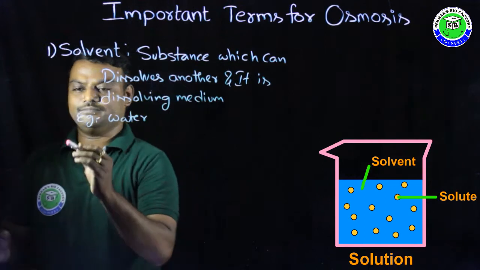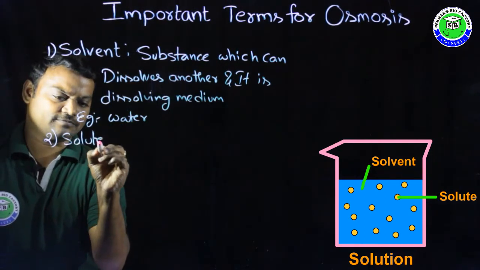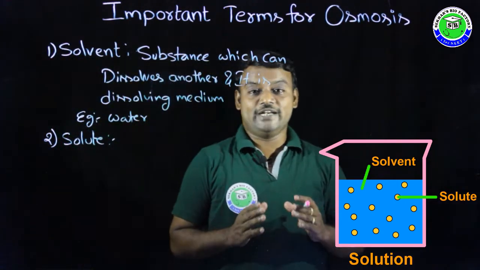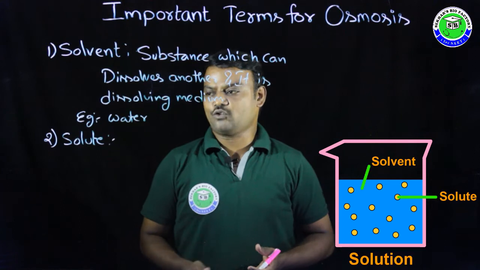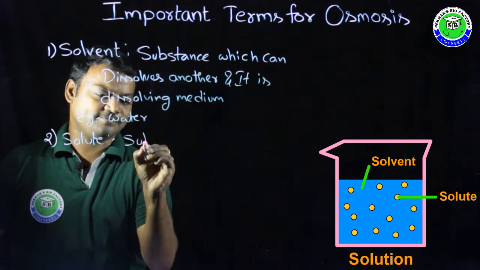Coming to the second term, it is called solute. So solute means the substance which can dissolve in solvent is called solute.